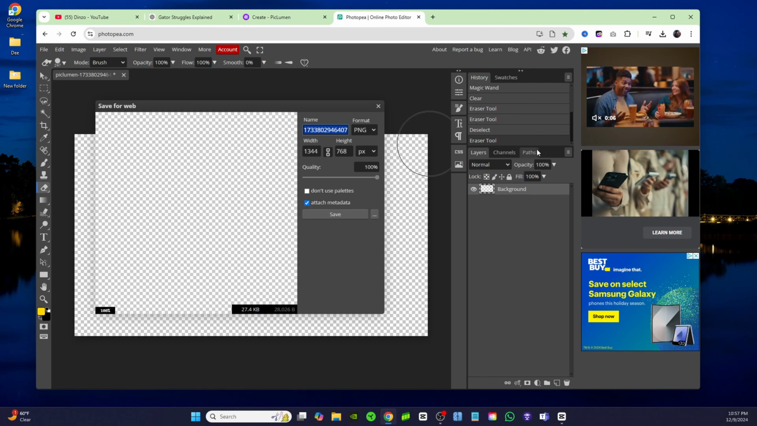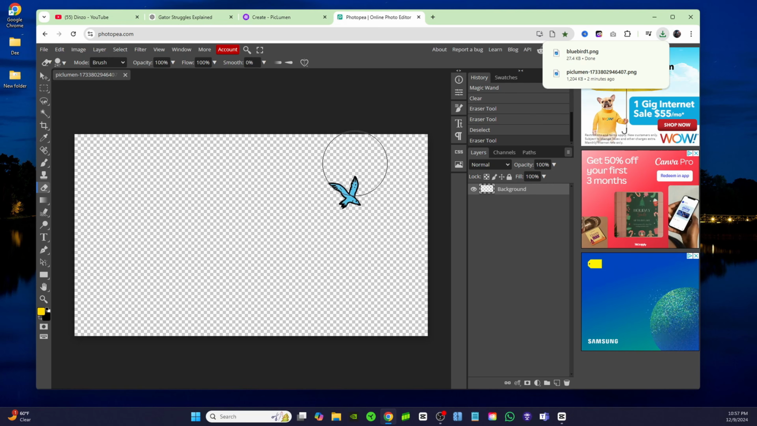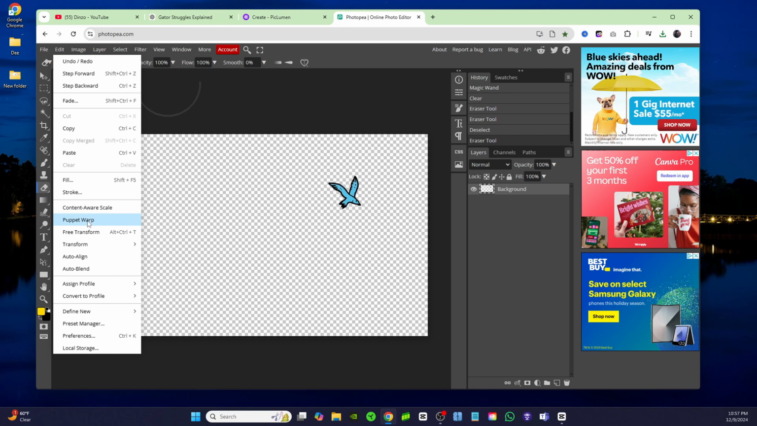And I'm just going to call it Bluebird1. Okay, and I'm going to save that. The next step is to manipulate this bird to make it look as if the wings are flapping. So I'm going to come up here to where it says edit, click on puppet warp.